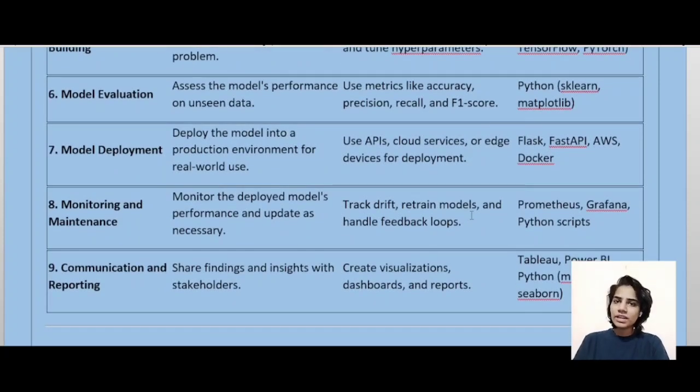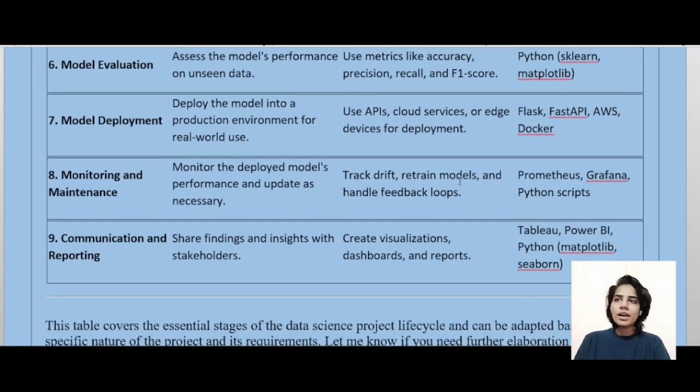Next stage is model evaluation. The objective of model evaluation is to assess the model's performance on unseen data. Use metrics like accuracy, precision, recall, and F1 score. Python, sklearn, and matplotlib.